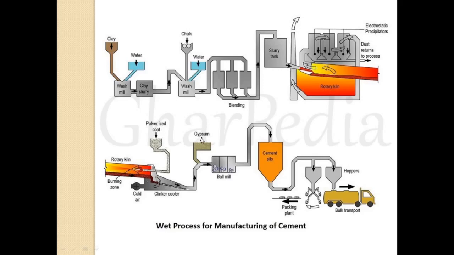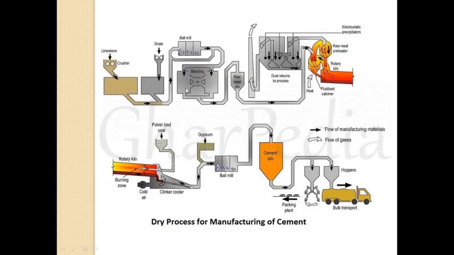Then the clinkers, with the addition of gypsum, are ground in the ball mill, and the cement is formed, of a grayish green color. Okay, then it is stored in the cement silos, and after that it goes to the packaging plant. So this is the wet process of manufacturing of cement. Okay, this is the dry process of the manufacturing of cement. There is not much difference in this process.